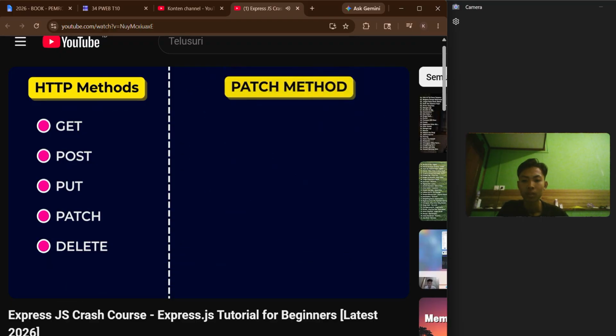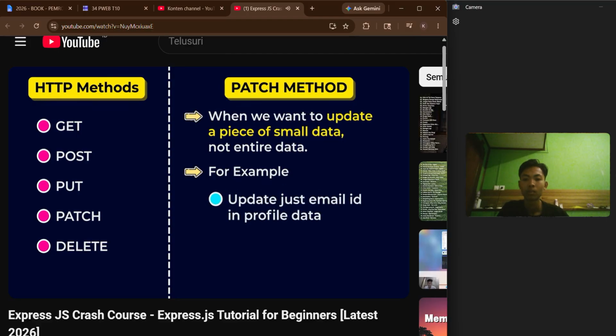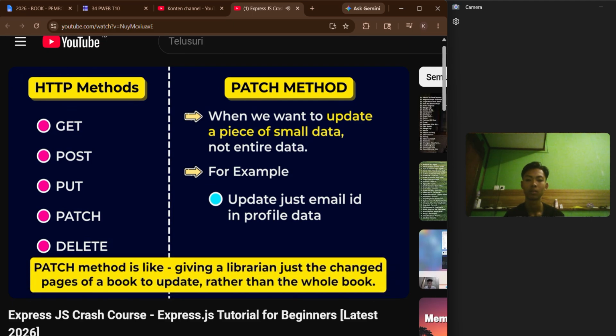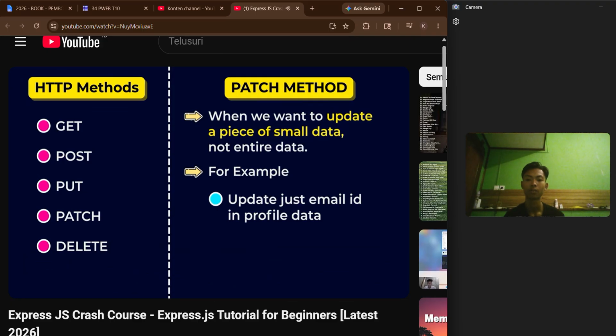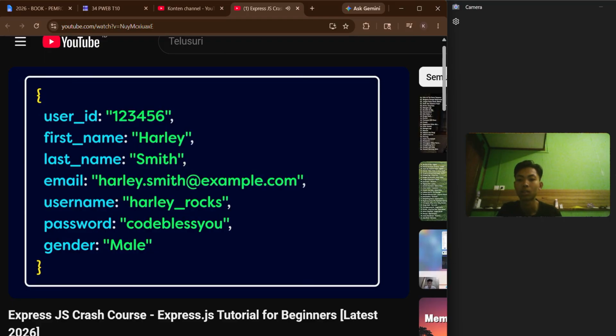Next, we have the patch method. We use the patch method when we want to update a small piece of data, not the entire data. For example, if we want to update just our email address in our profile without changing anything else, then a patch request can be used. Think of it like giving the librarian just the updated pages of a book to update rather than replacing the whole book. Imagine here we have a user object in our server. We want to complete this user object, then which method will we use?